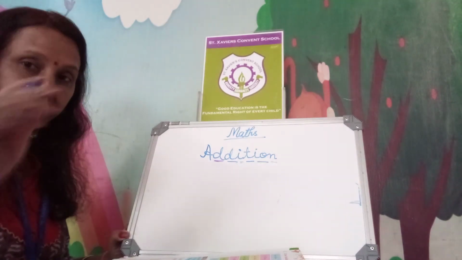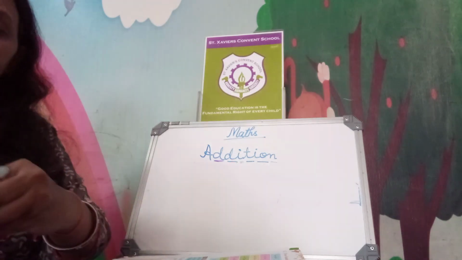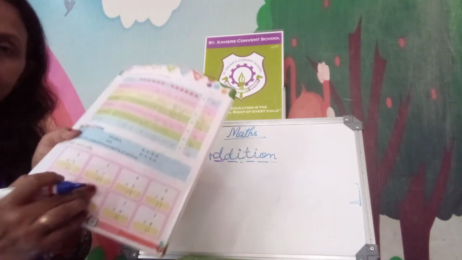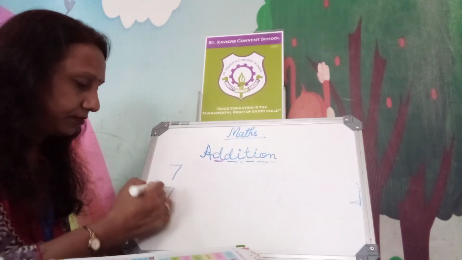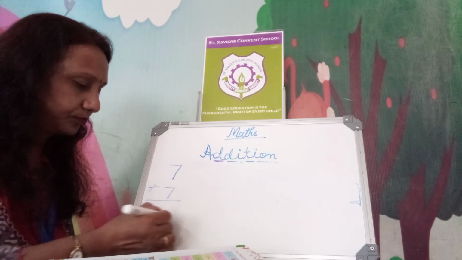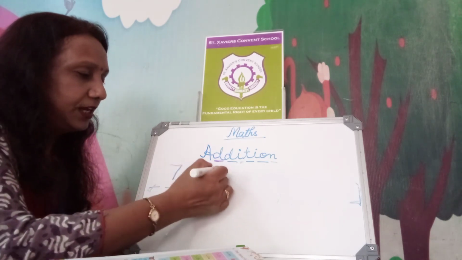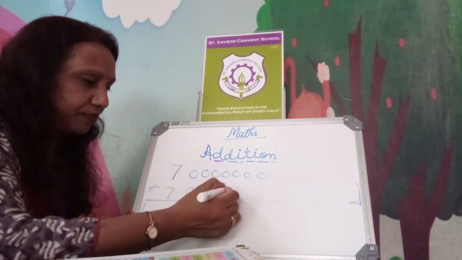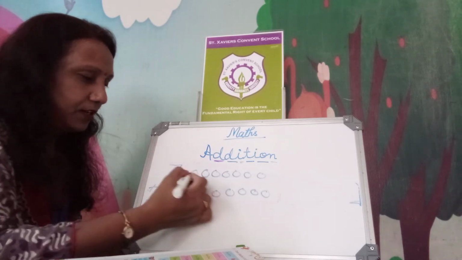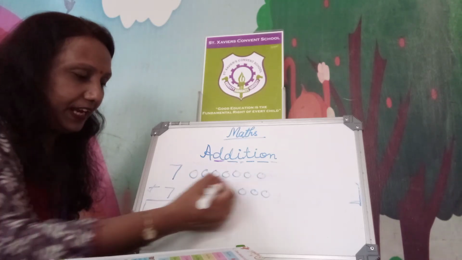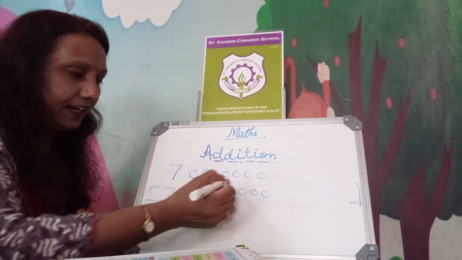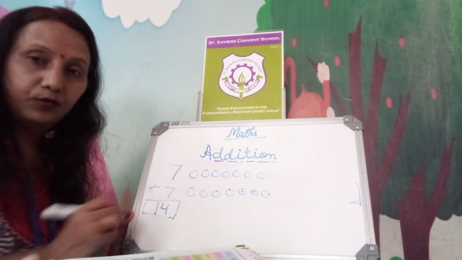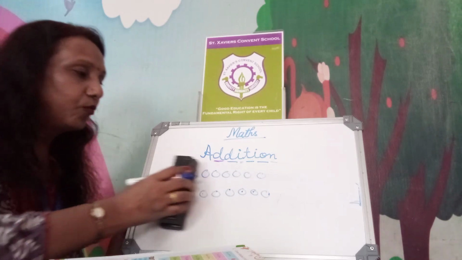Sorry, vertically we are doing. So do that vertical. That 7 plus 7 we will do. 7 plus 7. 1, 2, 3, 4, 5, 6, 7. 7 is there. What comes after 7? 8, 9, 10, 11, 12, 13, 14. So this way also you can do that addition in vertical.